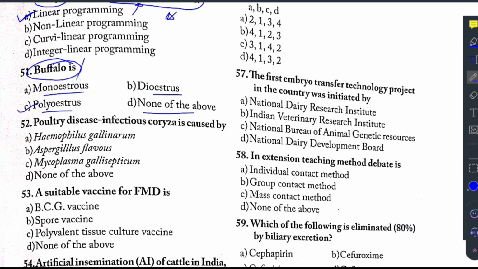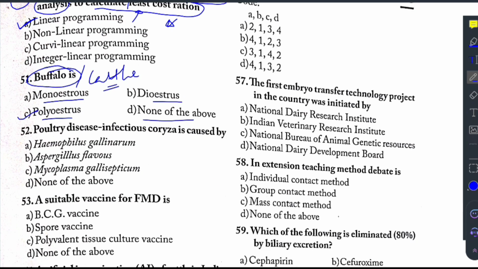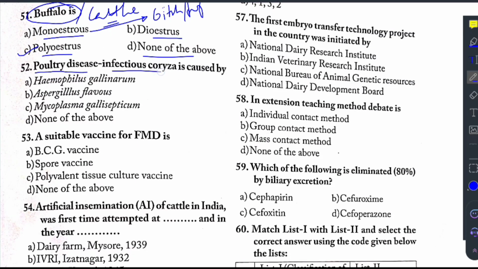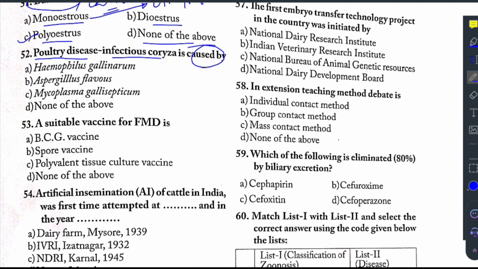Buffalo is monoestrus, polyestrus, diestrus, or none of the above? So usually buffalo is polyestrus. Buffalo and cattle are polyestrus, whereas the bitch dog is monoestrus. And poultry disease, infectious coryza is caused by. So this is a repeated question. In our previous part also this question has been asked.